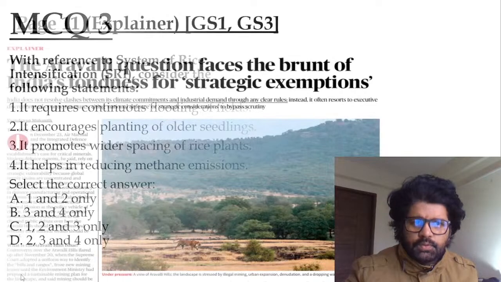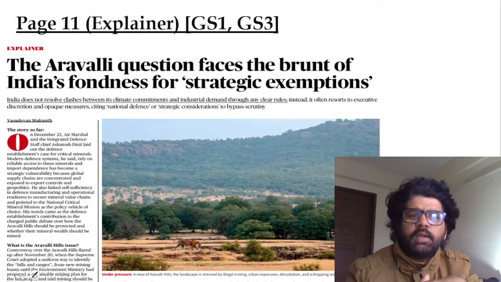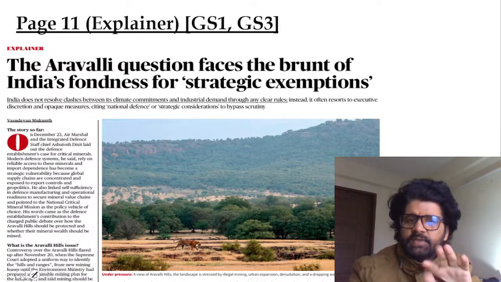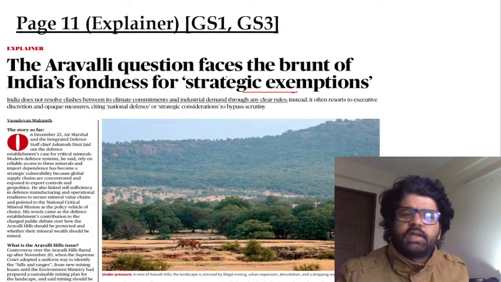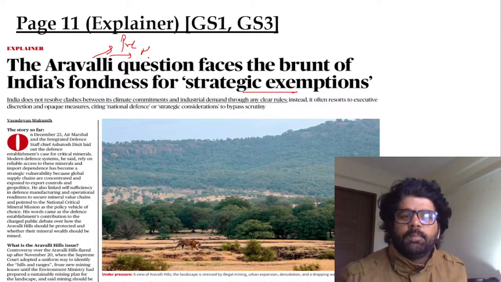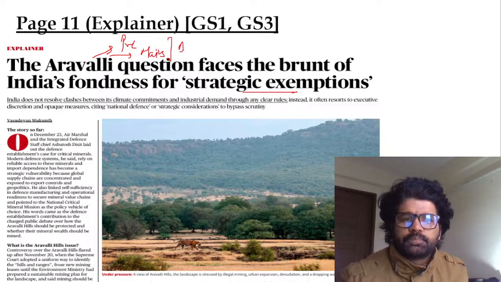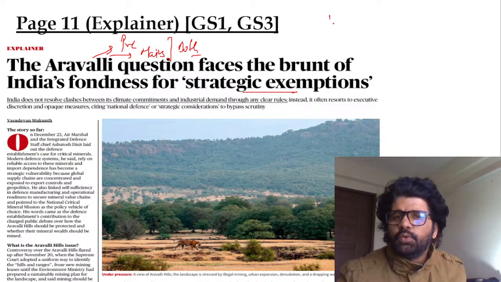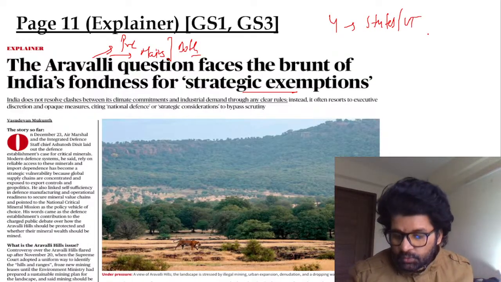Really good. Next article. Page number 11. Explainer, GS1 GS3: Aravali question faces the brunt of India's fondness for strategic exemption. We already know about this Aravali thing. It has been in the news. Be ready for it in prelims and mains, or maybe both. They will ask you questions. So Aravali is spread across which four states and UTs, guys? So it is spread across four states slash UTs. So what are those four states and UTs?